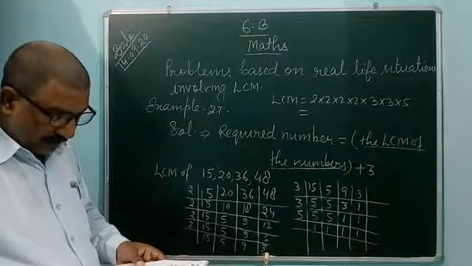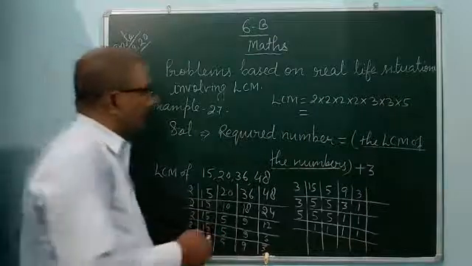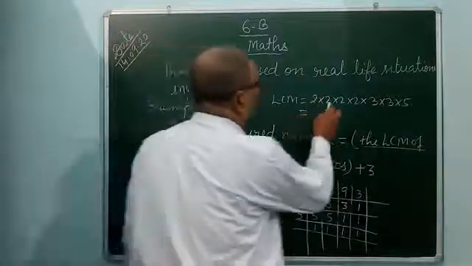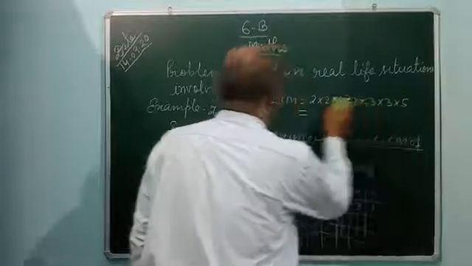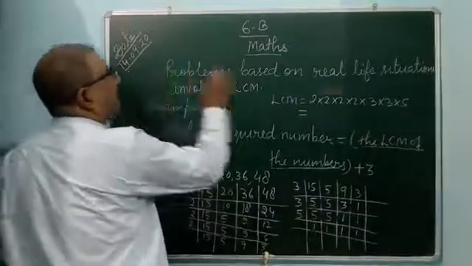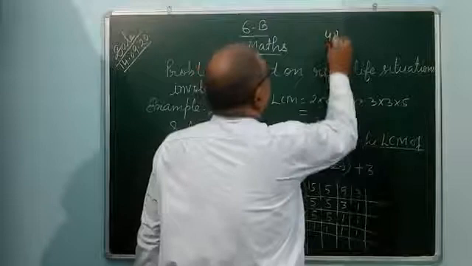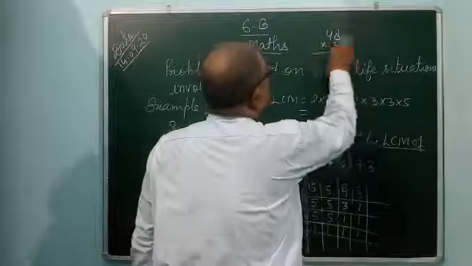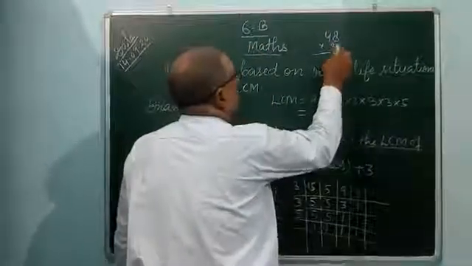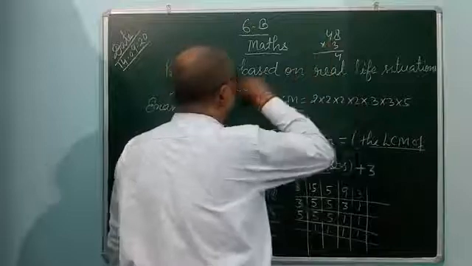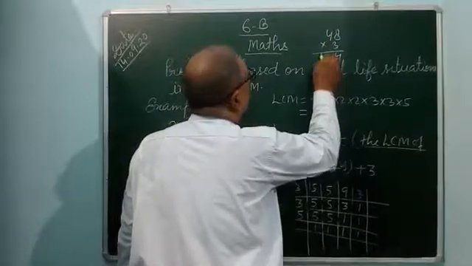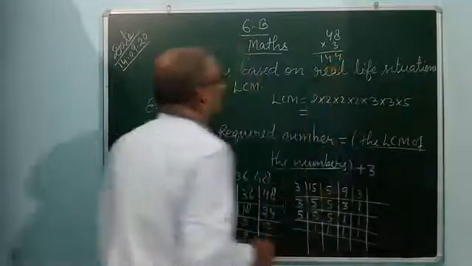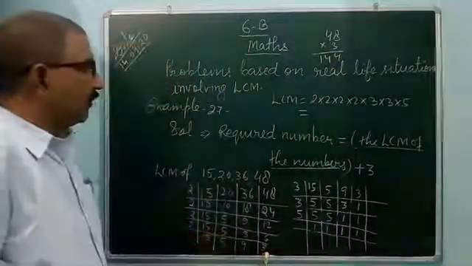So LCM is 2 2s are 4, 2 4s are 8, 2 8s are 16, 16 times 3 is 48. 48 times 3: 3 8s are 24, 4 here, 2 carry, 3 4s are 12 and 2, 14, 144.